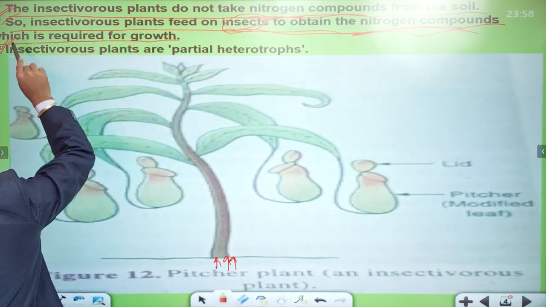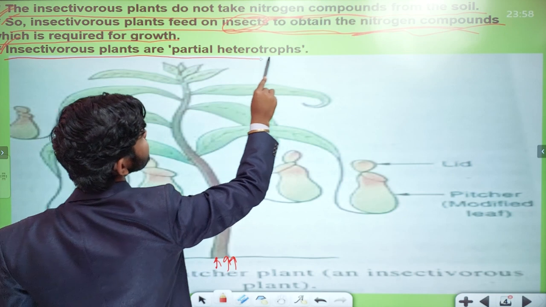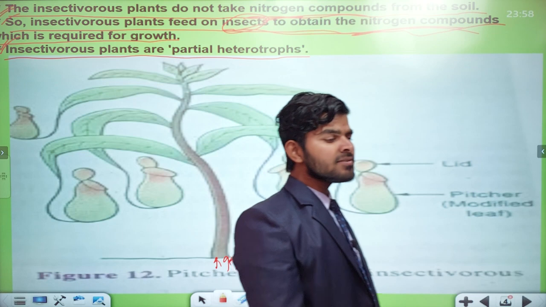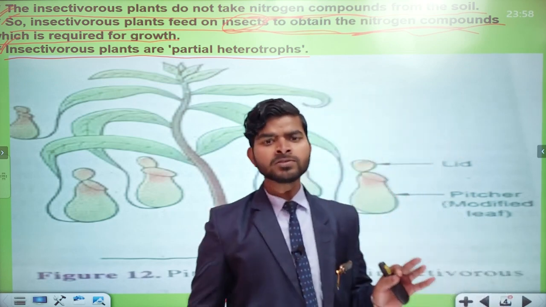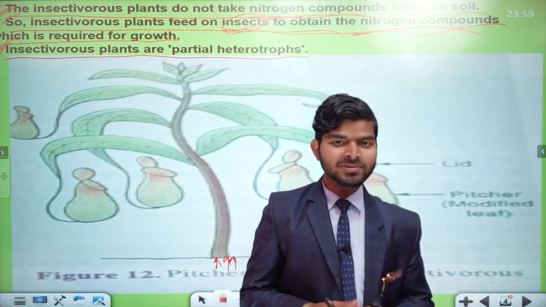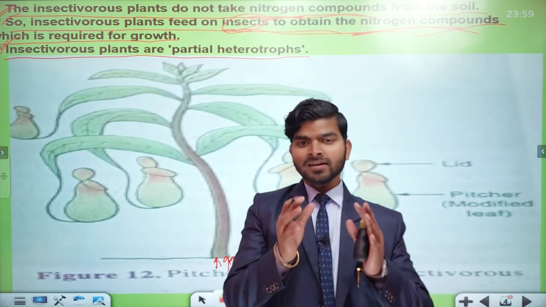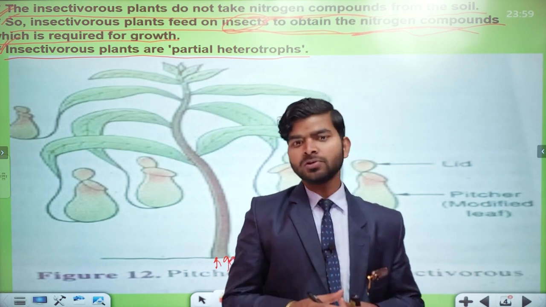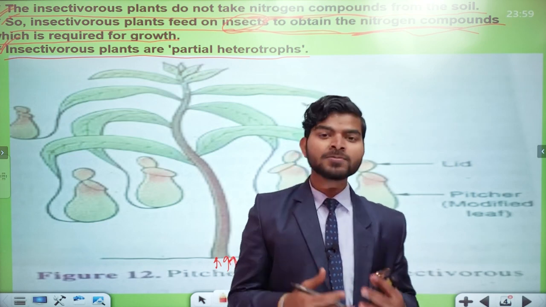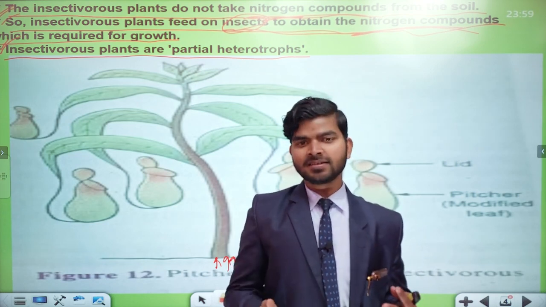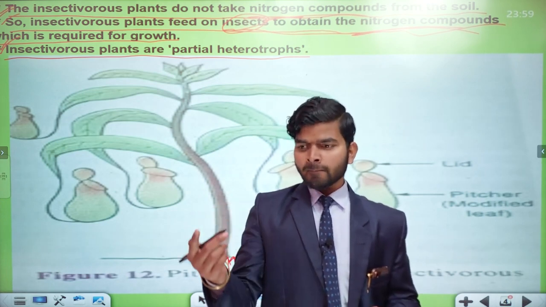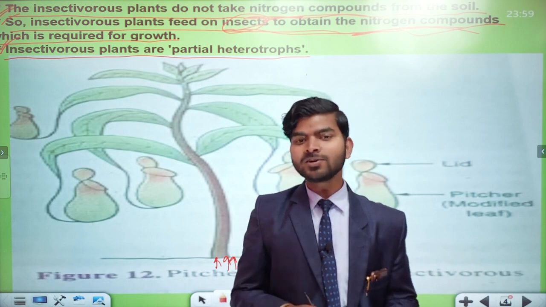All right. The next point is that insectivorous plants are partial heterotrophs. The question arises: are insectivorous plants autotrophs or heterotrophs? The fact is that they are both. Why heterotrophs? Because insectivorous plants are eating insects. That means they are obtaining food from other living organisms. So that's why they are heterotrophs.